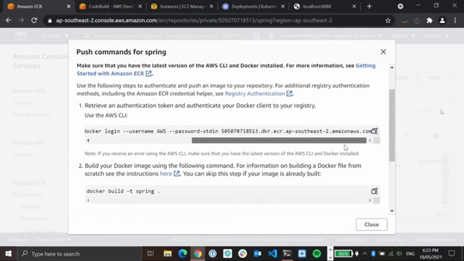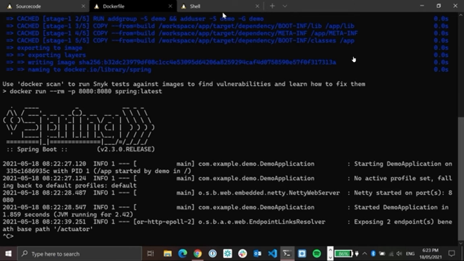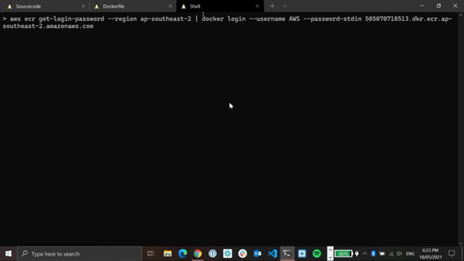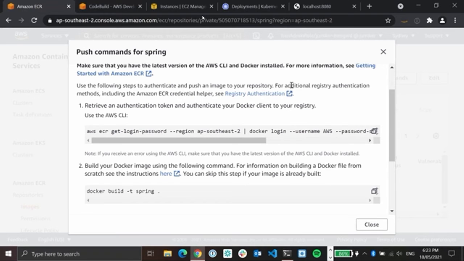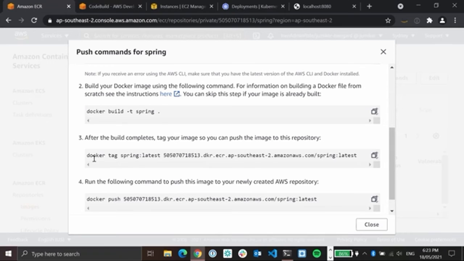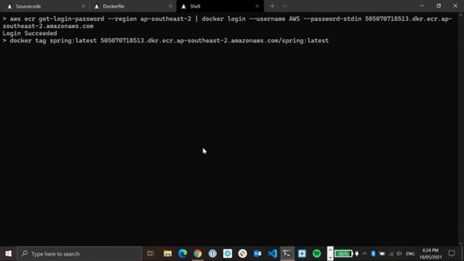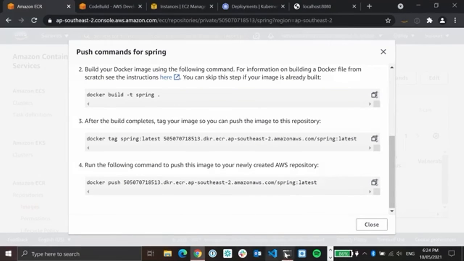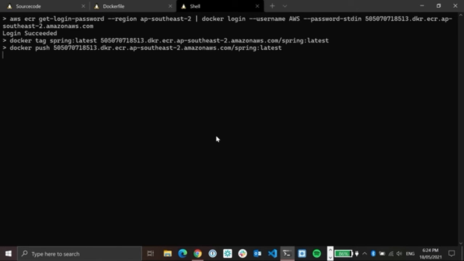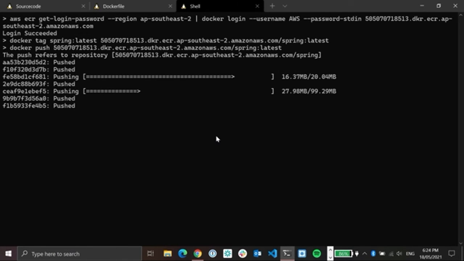The most important of these commands is the one which logs into the ECR repo, and we'll go ahead and enter the command into our terminal. Great, so that login was successful. We've already completed our build, so now we want to go ahead and tag our image. So let's now copy and paste the command into the terminal. And then following that, we can perform our Docker push. And as per the output in the console, the various layers of the image are being pushed to ECR.